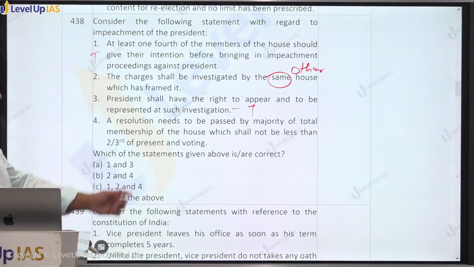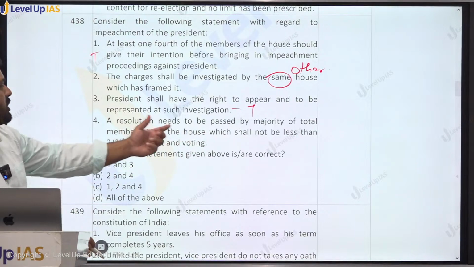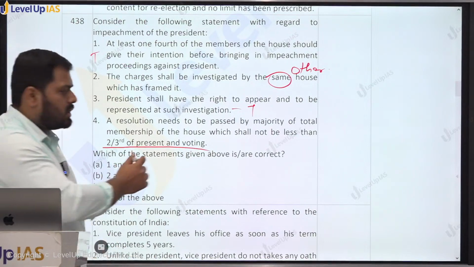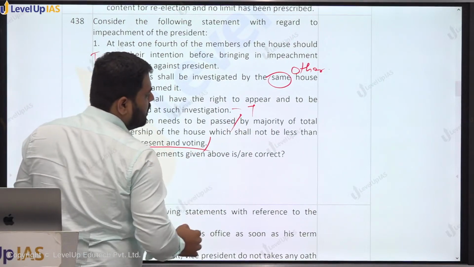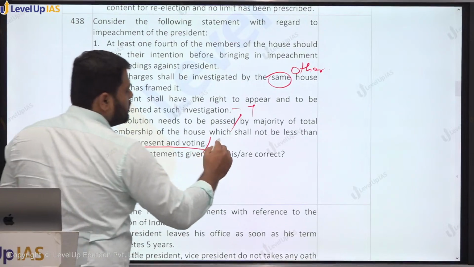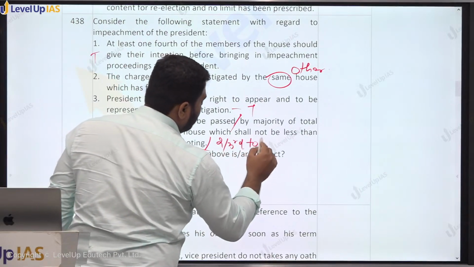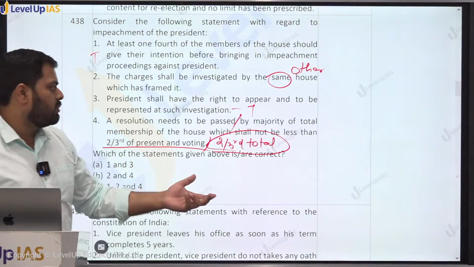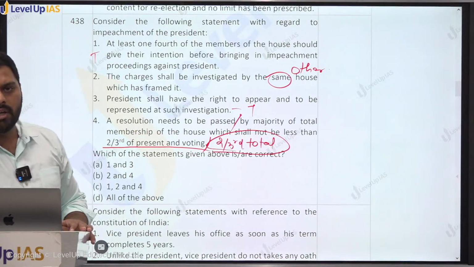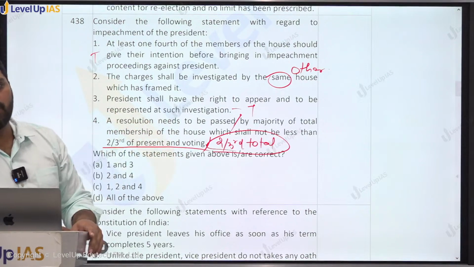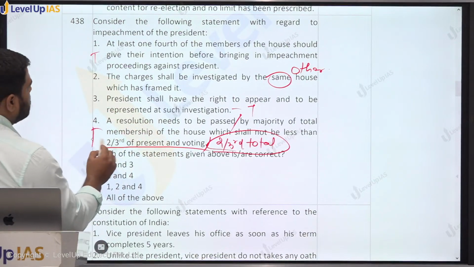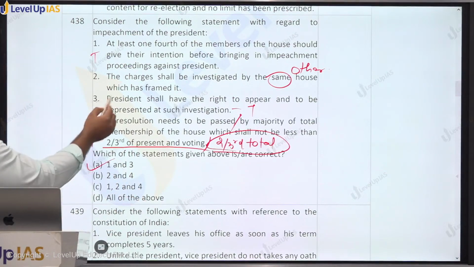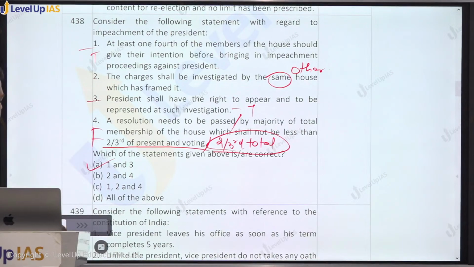The president shall have the right to appear during the investigation. This is true. A resolution needs to be passed by a majority of the total membership of the house, which shall not be less than 2/3 of those present and voting. This is false. Where does that kind of majority apply? It applies for amendment. But for the president, it is 2/3 of the total membership of the house, no matter how many are present and how many are voting. In whichever house the voting is getting done, it is 2/3 of the total membership of the house, right? So this is a false statement. 1 and 3 are correct, so A is the correct answer.